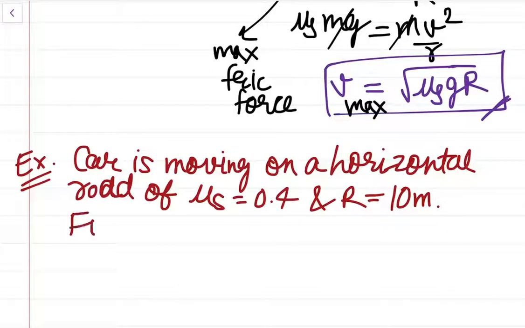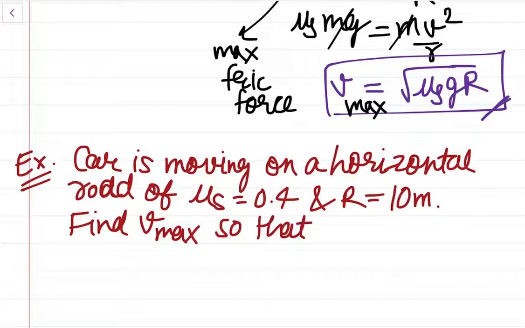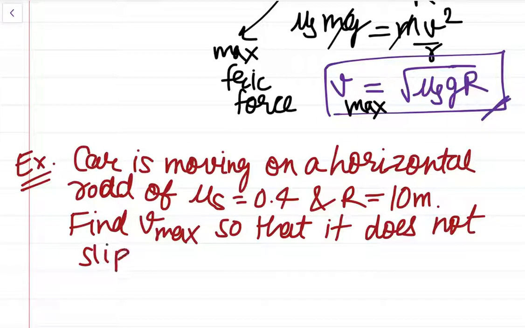Find v max so that it does not slip. And we have to use g equal to 10 meters per second squared.